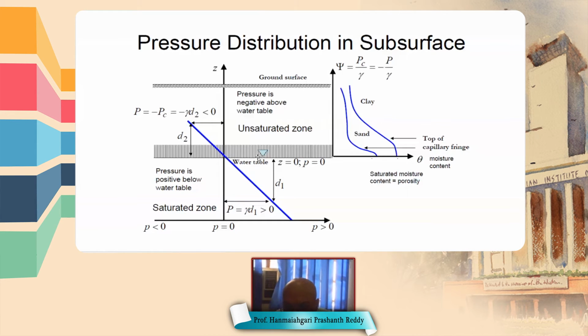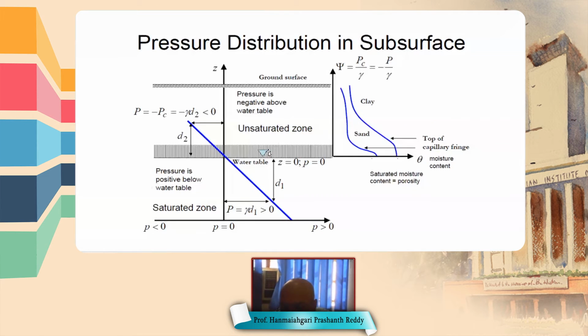And above the water table, there is a small region that is called the capillary fringe. So what is capillary fringe? In the capillary fringe, water rises against gravity.